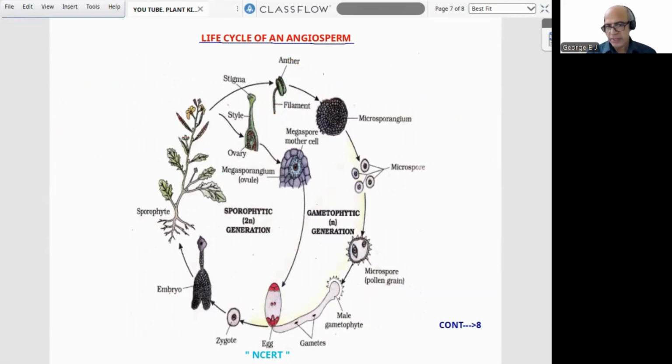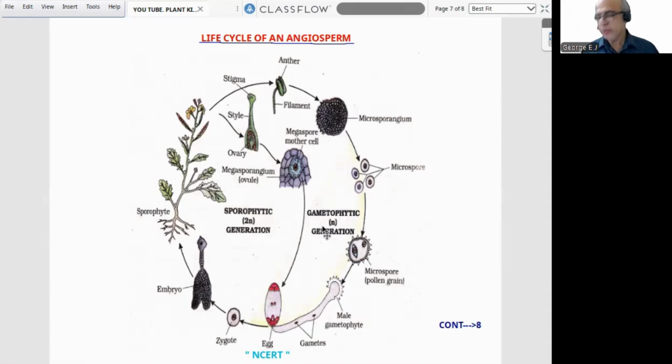The previous NCERT diagram was there. At that time, based on it, they were asking questions. So one typical question, I'll show you here. Anther. Then stigma, we can find. Similarly here, embryo. This side, microspores, microsporangium, megaspore mother cell. So most of the structures in this diagram belong to the sporophytic generation, or diploid.